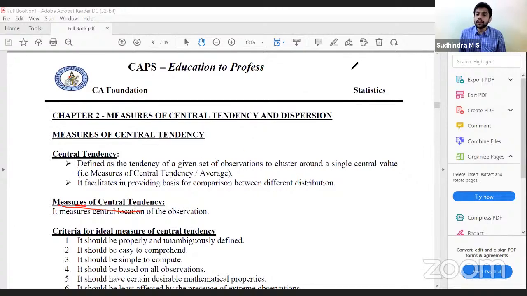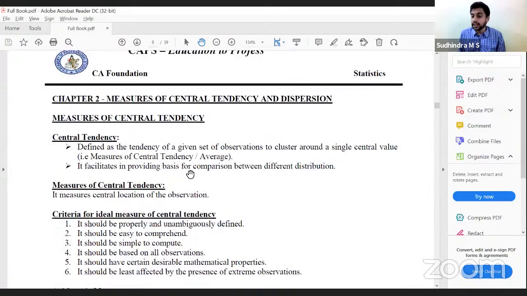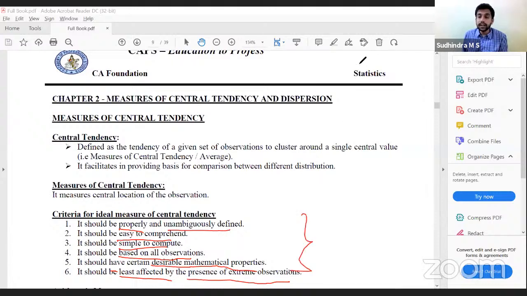The criteria for an ideal measure of central tendency are the characteristics that a measure should have. It should be properly and unambiguously defined, no confusion. Then it should be easy to comprehend, simple to compute, and based on all the observations. Then it should have certain desirable mathematical properties, and further analysis should be possible. It should be least affected by the presence of extreme observations. So it is very difficult to get a measure of central tendency satisfying all.